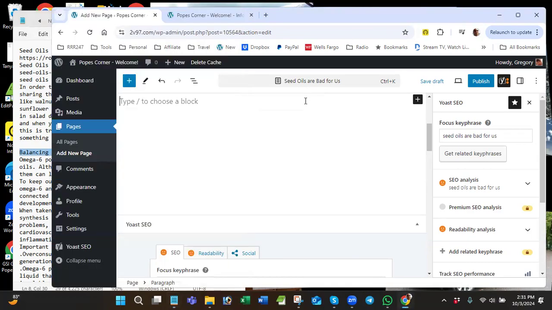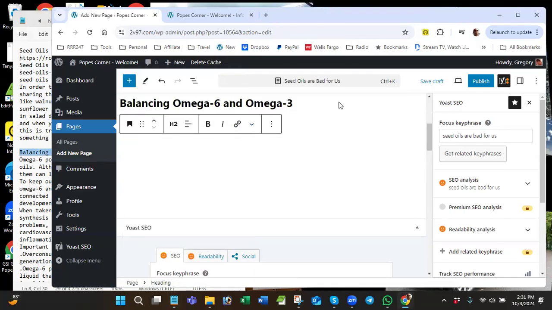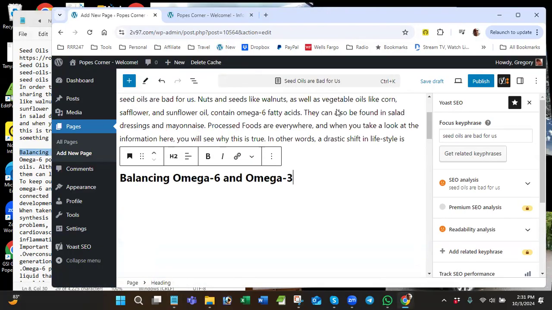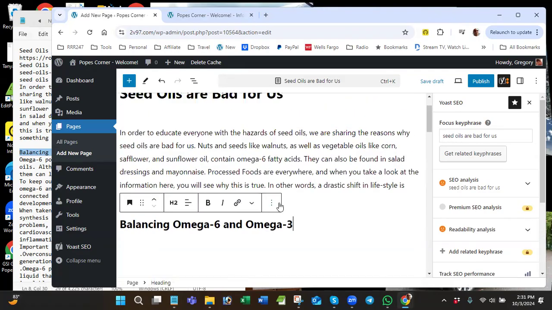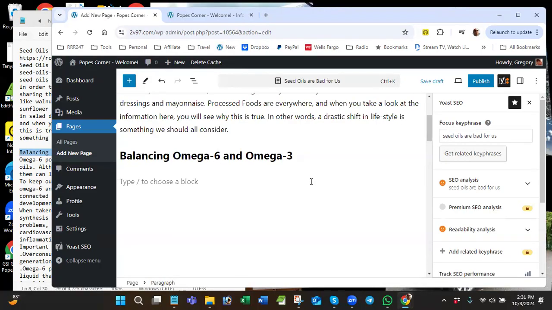When you click enter, it gives you a paragraph block. But all you got to do to change it is Control V. And then this right here, you can transform it to a heading. And since it's the first heading on my page, I'm going to leave it as an H2. The rest of them I'll make H3s. All right, so I'll hit enter again because I need a new paragraph block.